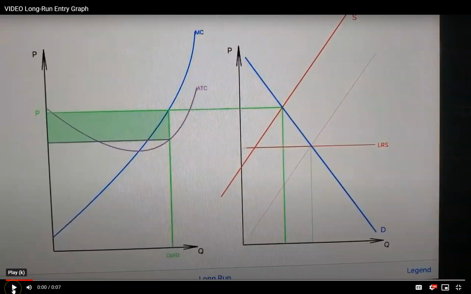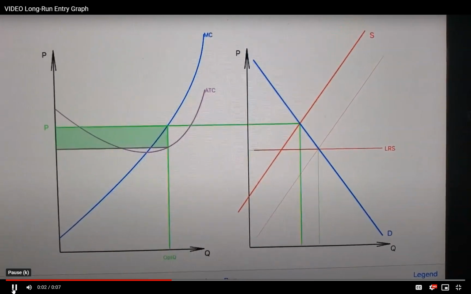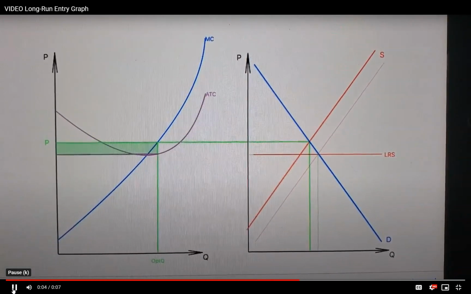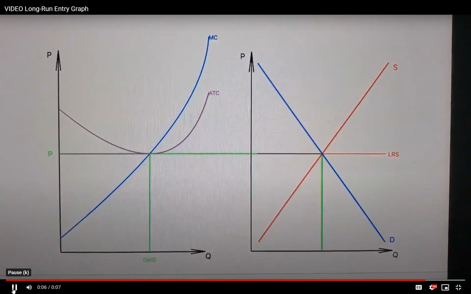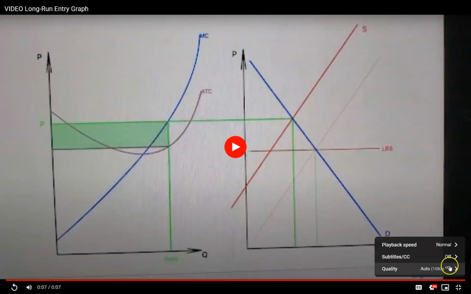And when that happens, keep an eye on the graph on the left. You'll see what happens to the profit. As firms enter, you begin to see the market price drops and the profit disappears. And we can look at that again, and we'll try and slow it down here.